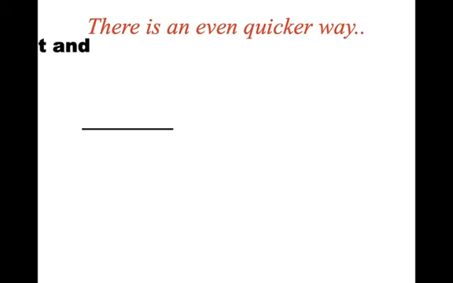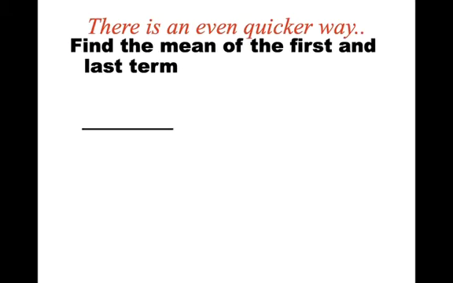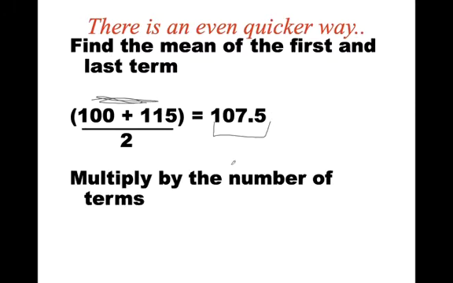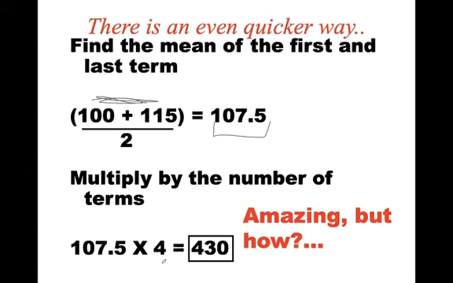There's a quicker way to find these sums. We can find the mean of the first and last term. So the first term was 100 and the last term was 115. If we find the mean of those, I add the two together and divide by 2, and my mean is 107.5. And then I take my mean and multiply by the number of terms. So I take 107.5 times 4, and I get my sum, my 430. It works. And it is amazing. But how does it work? Well, let me show you.